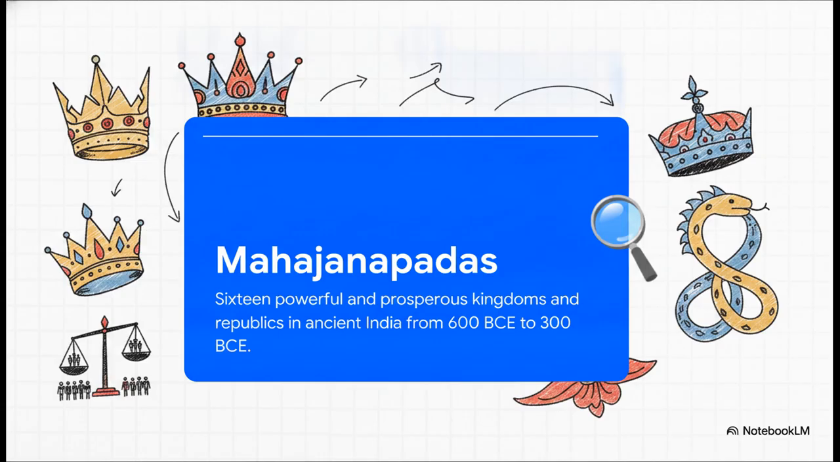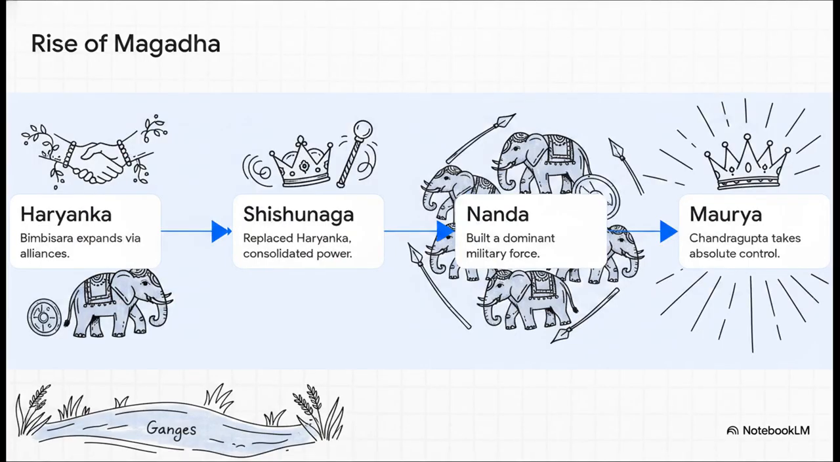While some places, like Kosala and Avanti, were these ruthless monarchies, others, like Vaji, were actually early examples of elected democratic republics. Pretty cool, right? But out of those 16, one kingdom really rose above the rest. Magadha basically used a ruthless domino effect of dynastic succession to take over.